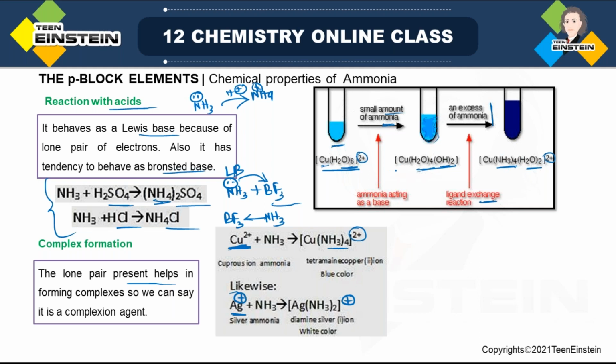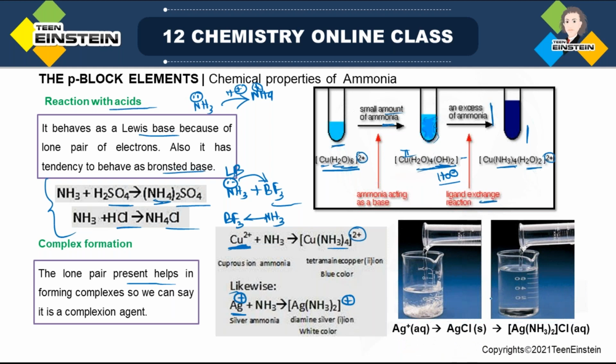Here also it is 2+ charge because water is neutral, but these 2 hydroxides are negative, so this 2+ charge is balanced by 2 OH-, so outside the coordination sphere there is no charge. Finally the color is intense, now dark blue. In this way you can understand that it is forming a complex, because when it is a simple aqueous Cu2+ solution there is light blue color, but when you add ammonia there is a color change.